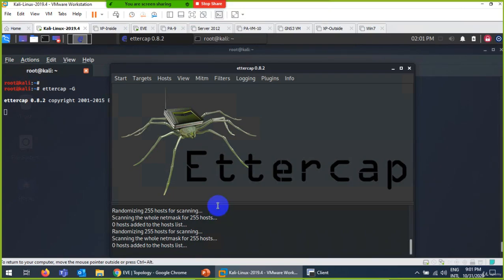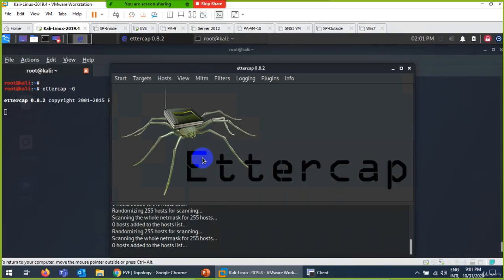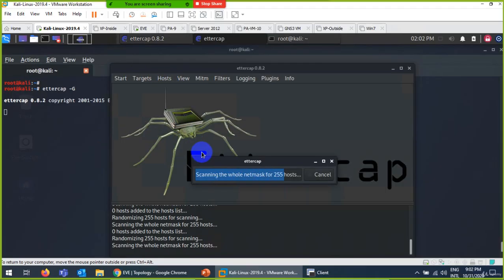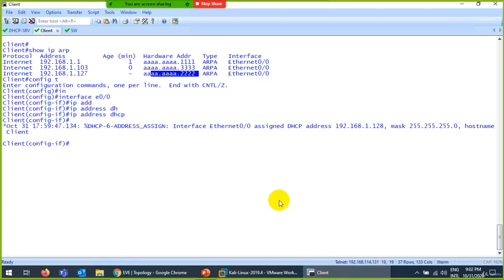In this way it will scan them properly. And let me scan again. Sometimes it's not showing for some reason. Okay, even though we get the IP.